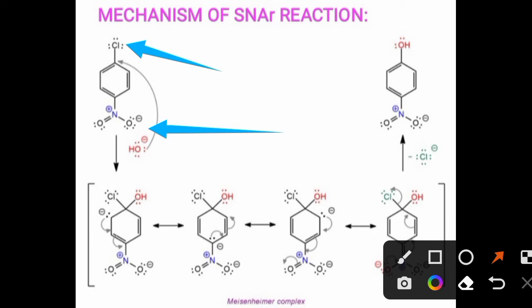Due to the presence of NO2 at the para position, this compound will undergo aromatic nucleophilic substitution readily. Therefore, when the OH negative nucleophile approaches the Cl, firstly it attaches to the carbon to which Cl was initially bonded.